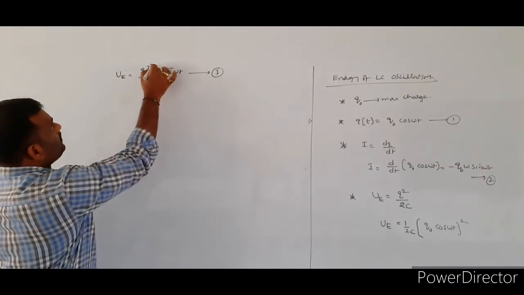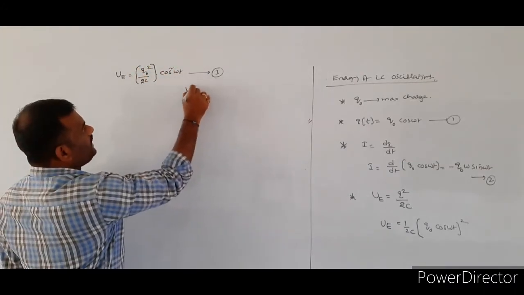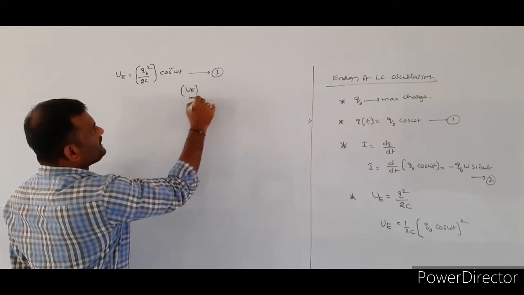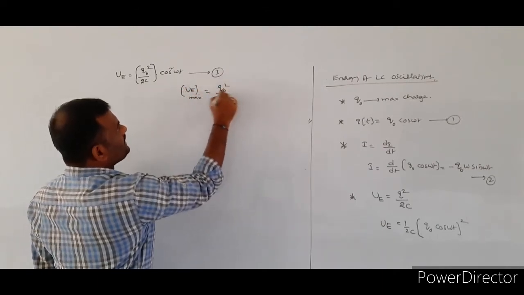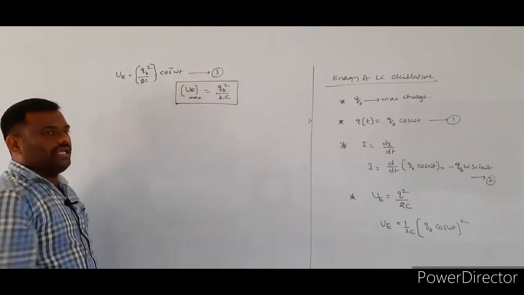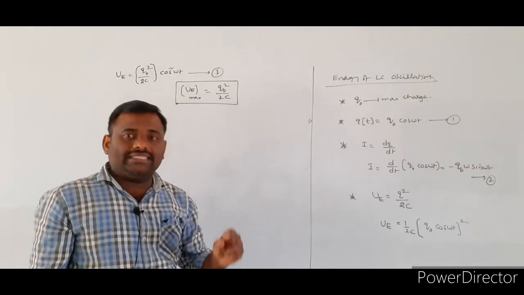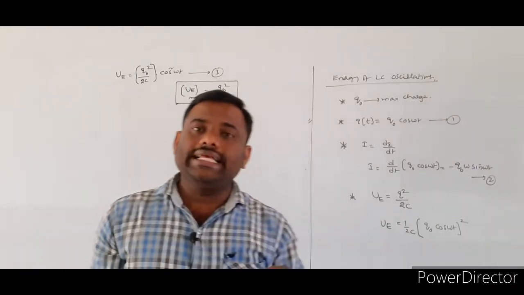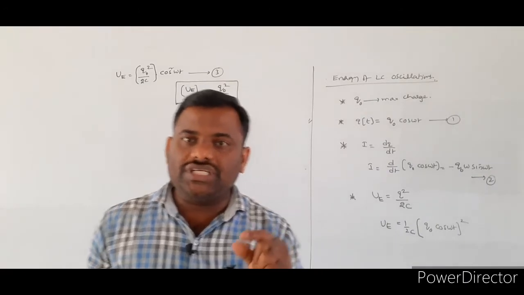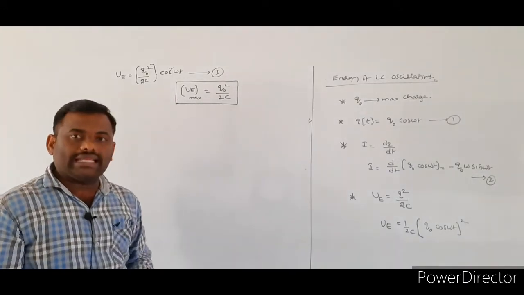Here the term Q naught square by 2C indicates the maximum energy stored in the capacitor initially. So the Q naught square by 2C term indicates the maximum electrical energy stored in the capacitor plate initially at t equal to 0. Now, I want to calculate the magnetic energy.